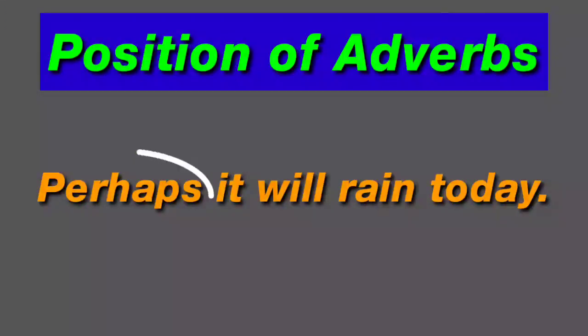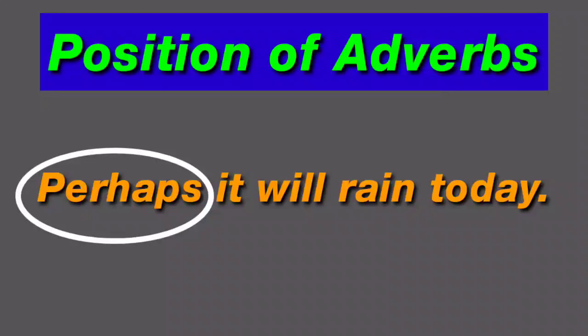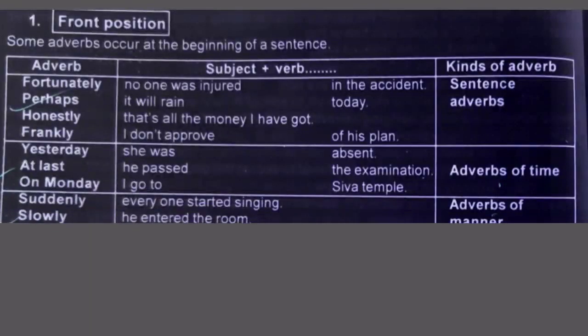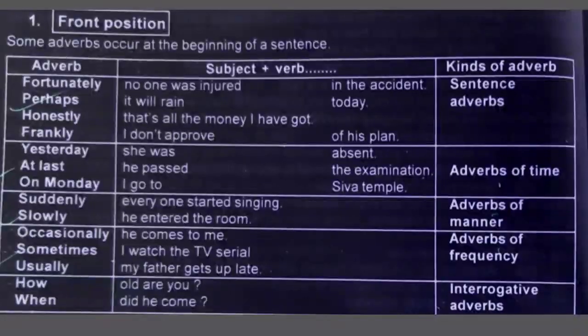Here, the word perhaps is a sentence adverb. It is used at the beginning of the sentence. So, this is called the front position. This is the chart of front position. Got it? Understood? Very good.